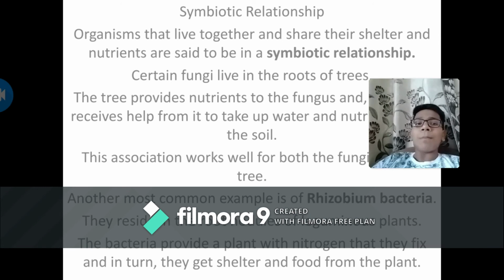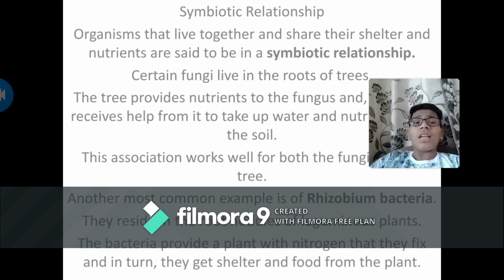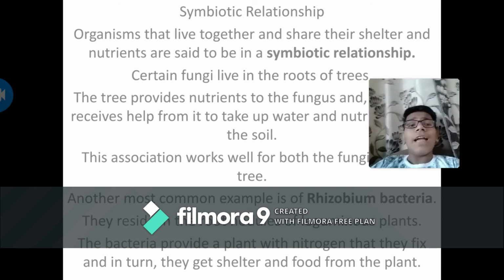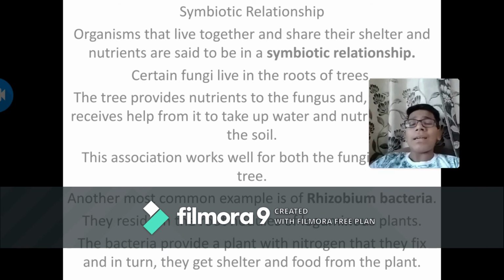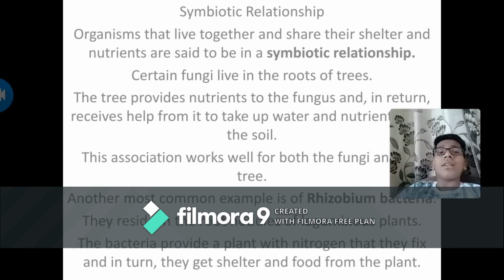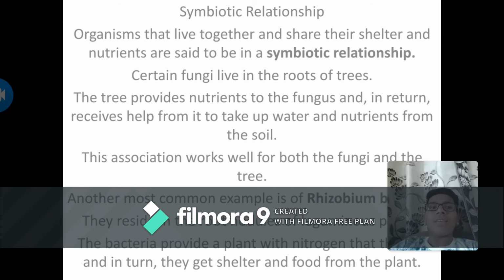Another most common example of this is the rhizobium bacteria. They reside in the root nodules of the leguminous plants. The bacteria provide the plant with nitrogen that they fix, and in turn they get shelter and food from the plant. Rhizobium bacteria are found in the leguminous plant root nodules, and they are used to capture the atmospheric nitrogen and save it for the plant.